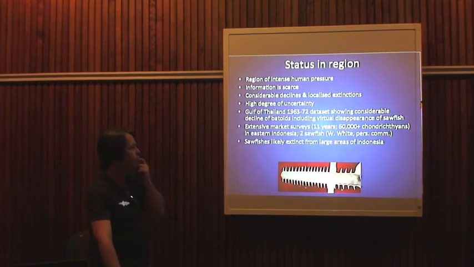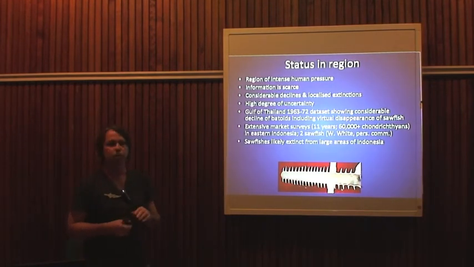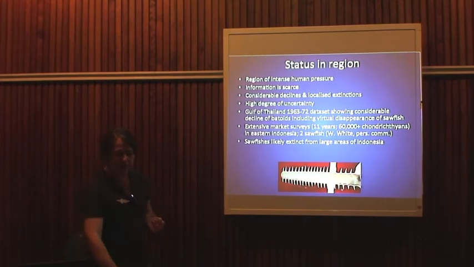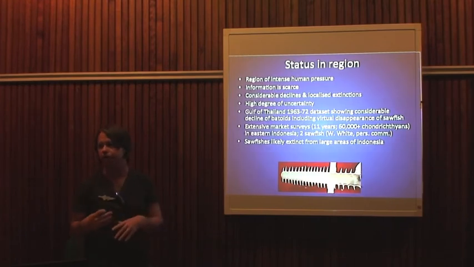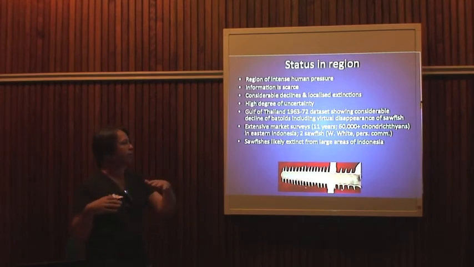If you look at some recent work, Will White, CSIRO and other partners did big market surveys in Indonesia, which have gone on for over 11 years now. 60,000 plus chondrichthyans have been examined, and there's 2 sawfish found. And these were believed to have come from the Arafura Sea rather than coastal areas of Indonesia, where that fishery is operating. So that's the area between northern Australia and Indonesia, eastern Indonesia.